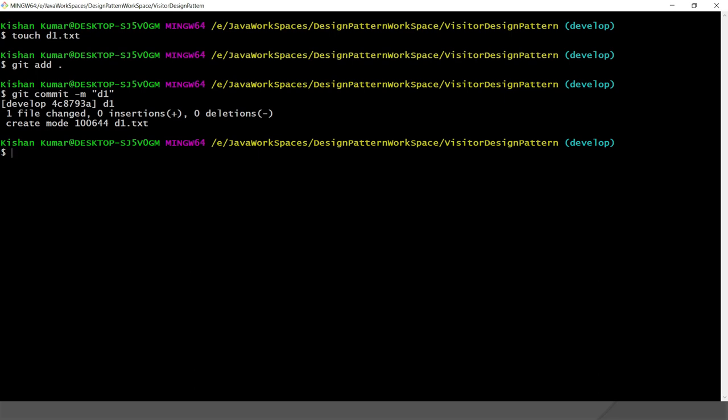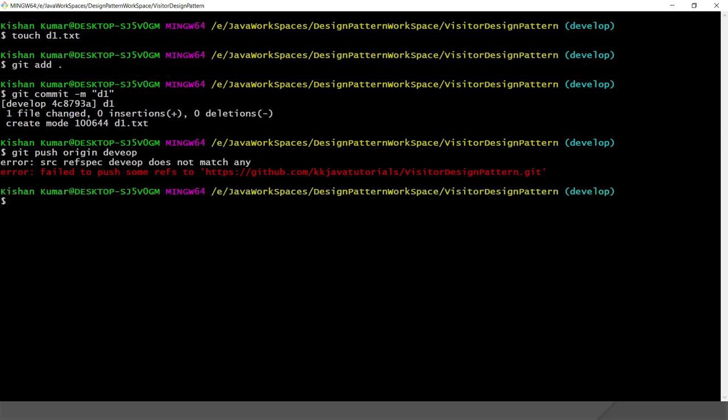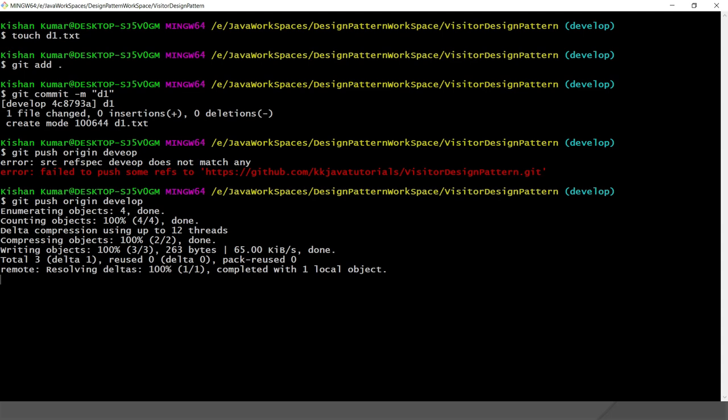Now I'm going to push my changes. I'll say git push origin develop. So here I pushed changes to the remote repository. I was supposed to push the master changes as well, but I didn't push them, so not a problem.